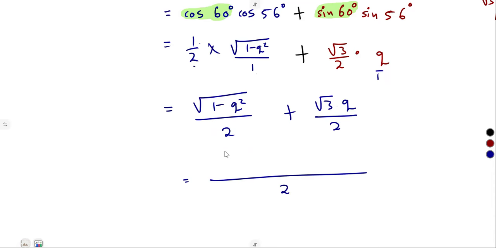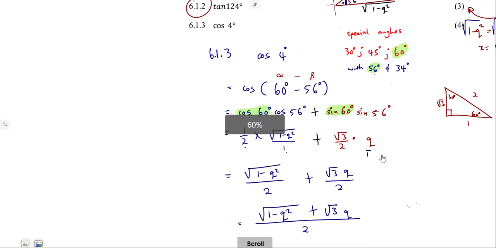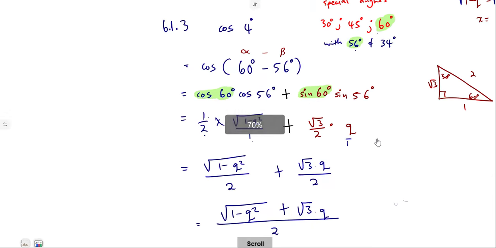You just combine the numerators: the square root of 1 minus q squared plus square root of 3 times q, all over 2. You can have it as a single fraction if you want. It will be in your hands.